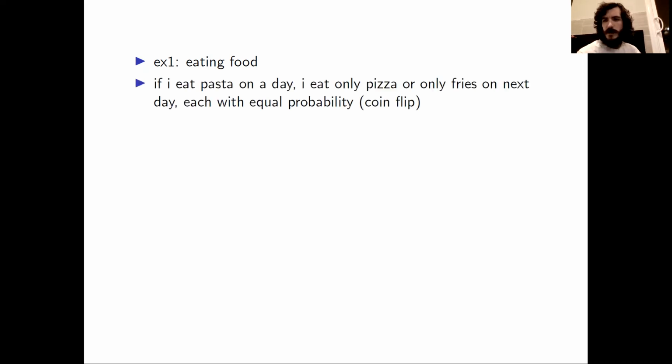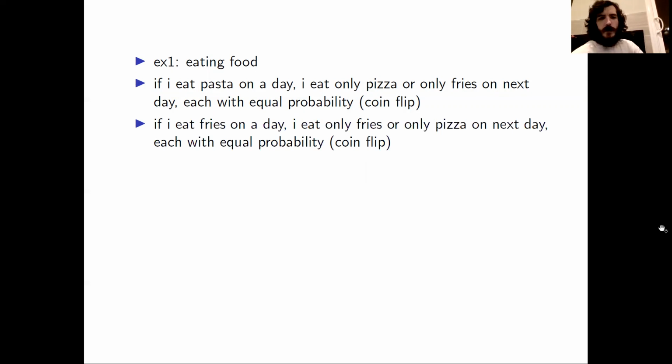If I eat pasta on a day, then I will only eat pizza or only fries on the next day, each of those with equal probability. So I can make my choice for the next day just by flipping a coin. If I eat fries on a day, then I'll only eat fries or I'll only eat pizza on the next day, each of those with equal probability. Again, I can use a coin to determine it.